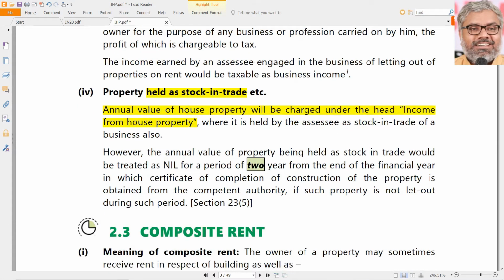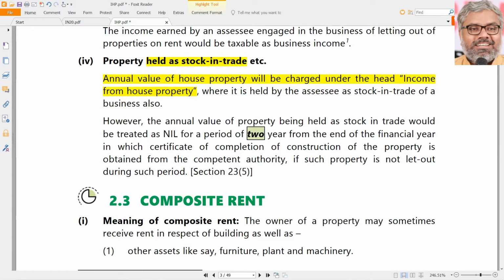But what is the relief here? That is the next one. If the property which is held as stock in trade is there in the hands of any assessee who is holding that property as stock in trade, who is in the business of construction of house properties and selling them, such annual value of the properties will be treated as nil for a period of 2 years. 2 years from the end of the financial year in which the certificate of completion of construction of the property is obtained from competent authority.